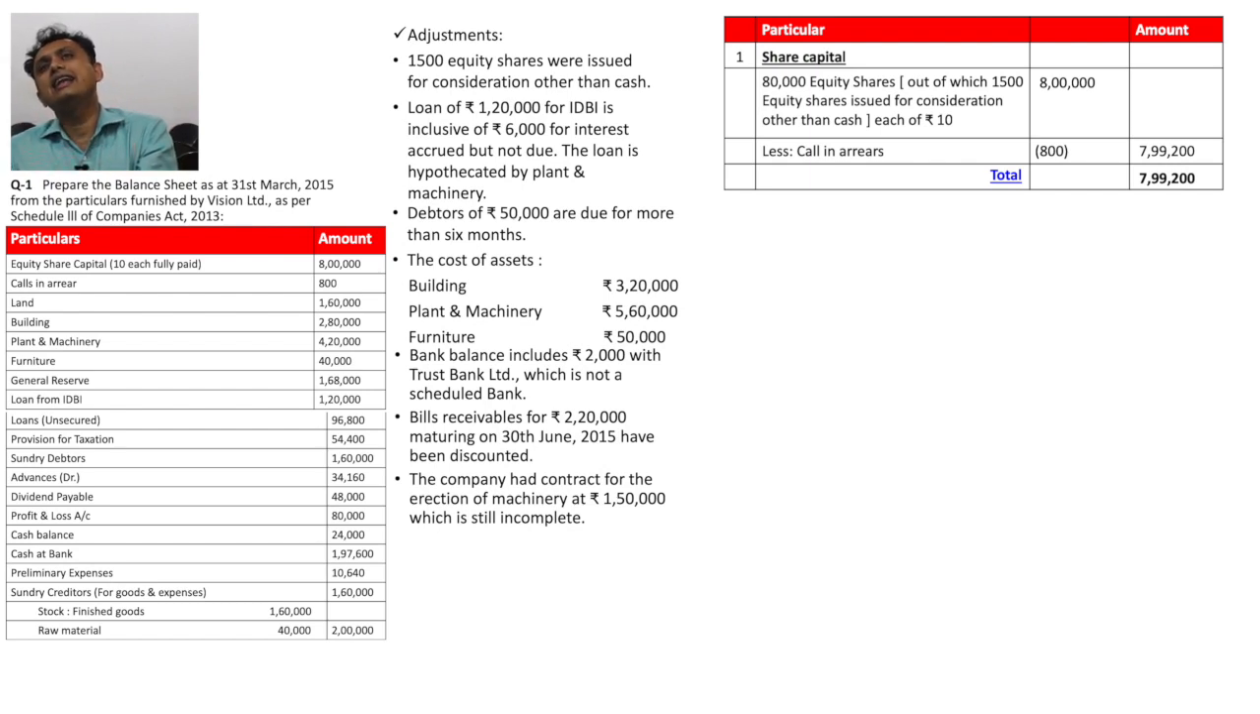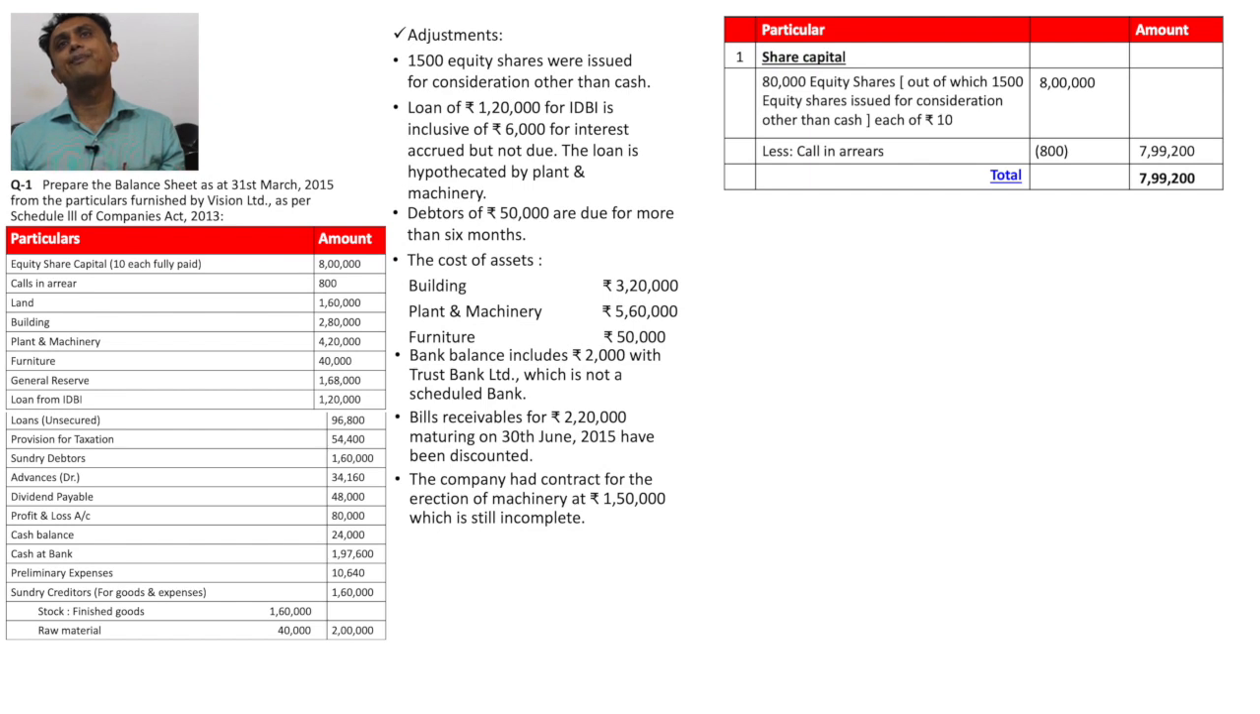Now our second adjustment: the loan of rupees 1,20,000 from IDBI is inclusive of 6,000 for interest accrued but not due. The loan is hypothecated by plant and machinery, so it is a secured loan. In 1,20,000 there are two portions, 1,14,000 and 6,000. The 1,14,000 is our loan, written down under the head of long-term borrowings, and 6,000 is accrued interest.